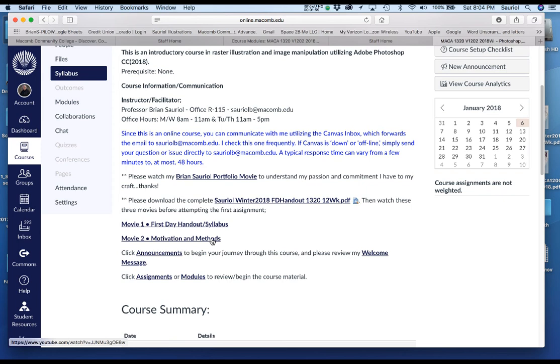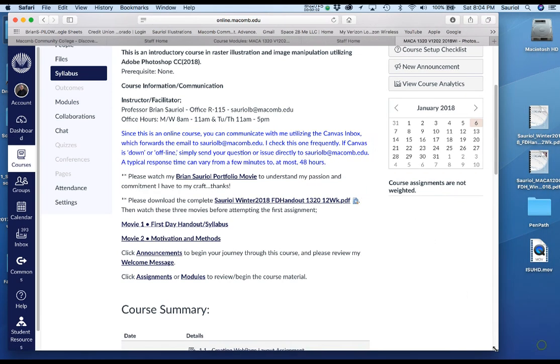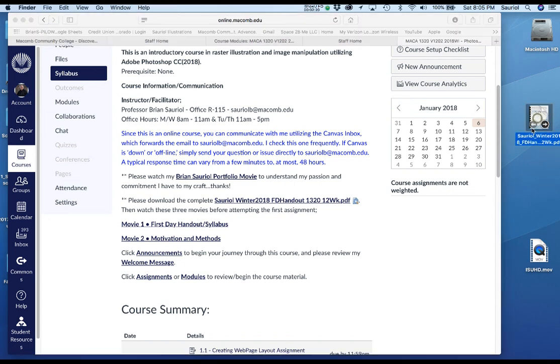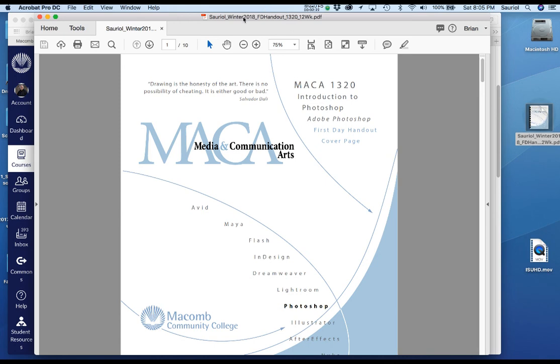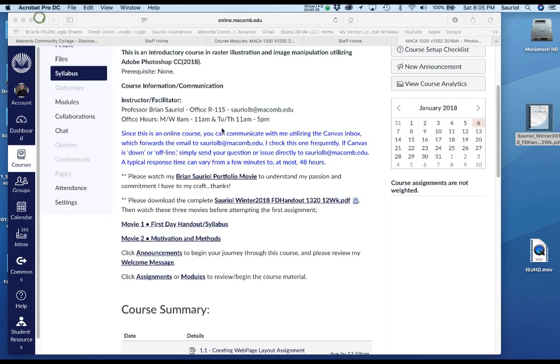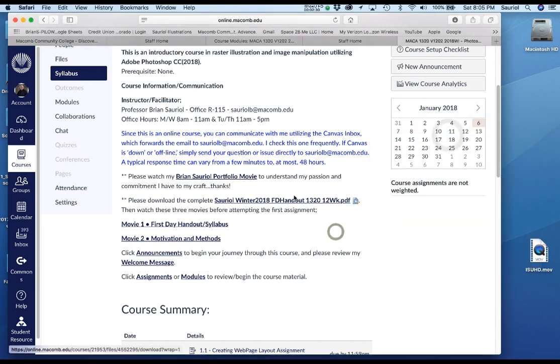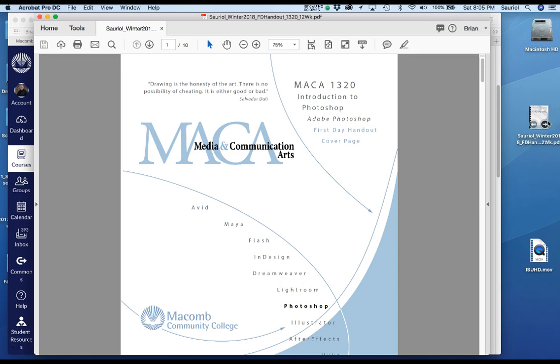Let me move this 1200 syllabus over here and put it on my other screen just to get it out of the way. I'm going to click the pen and path thing, which shouldn't even be over here yet. That's Adobe Illustrator. Here is your MACA 1320 12-week syllabus. All you have to do to download it to your machine, here I'll trash that and show you, is click this button right there, and it's going to download to your machine just like it just did.